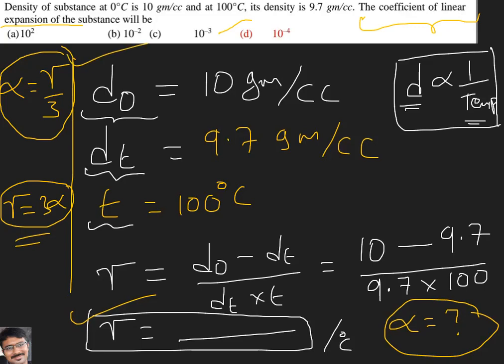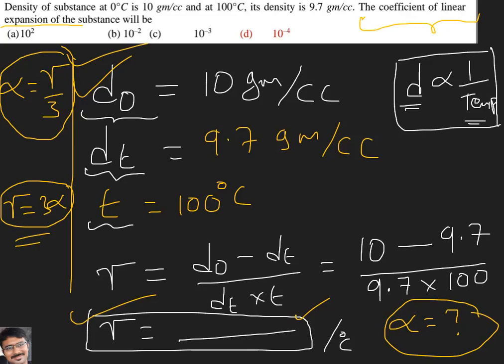If you solve that, you will get the answer for alpha. You must not stop after finding the gamma value. After finding gamma, we have to find the alpha value also. Like that we have to solve this problem.